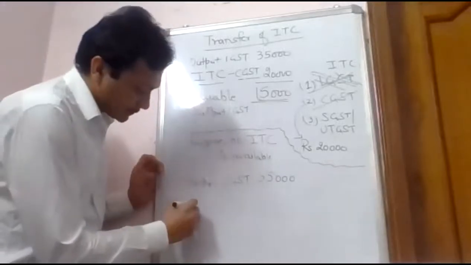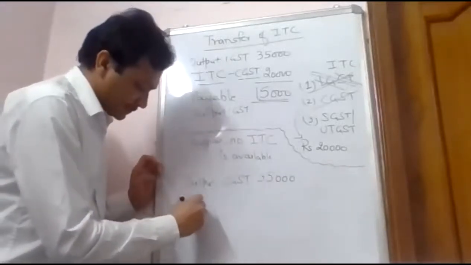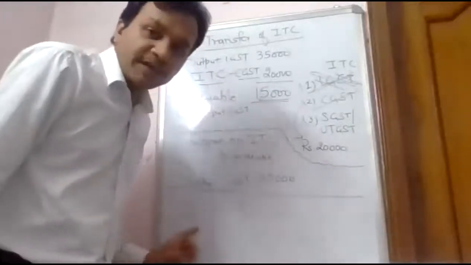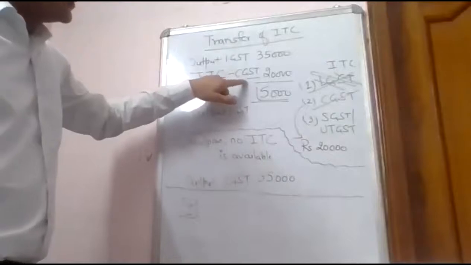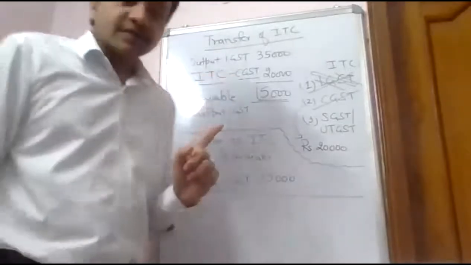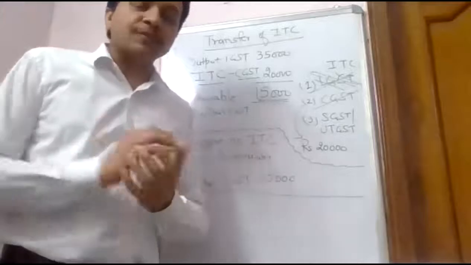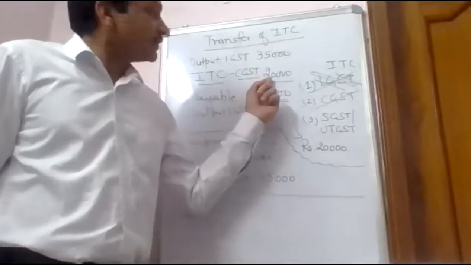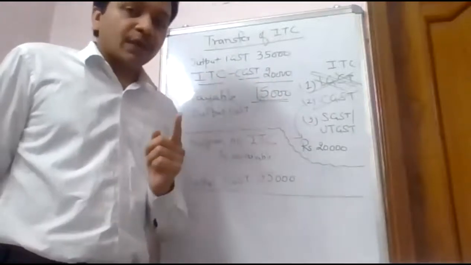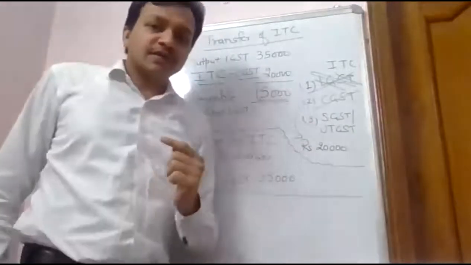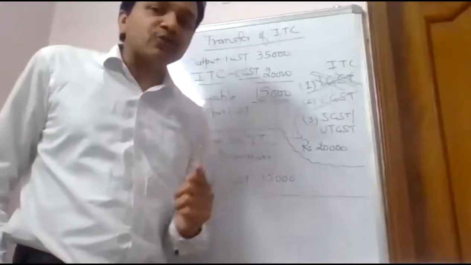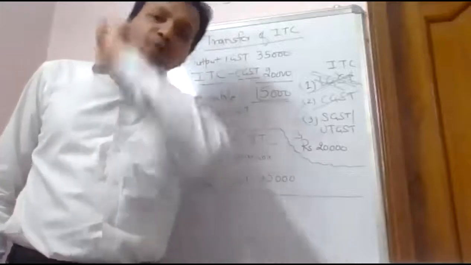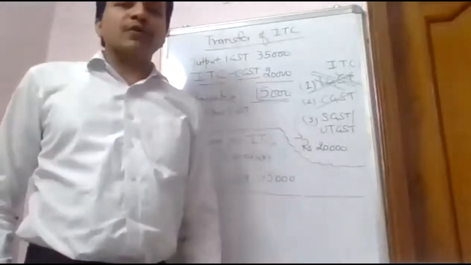Situation one. This 20,000 ITC, which I am now claiming as my input, is that tax which I have paid to the person from whom I purchased the goods. That person would have paid this 20,000 to the government of India. Now I am getting it back from the government of India indirectly.